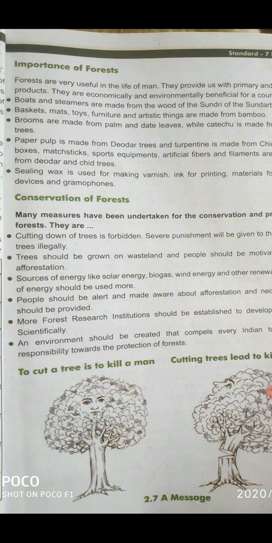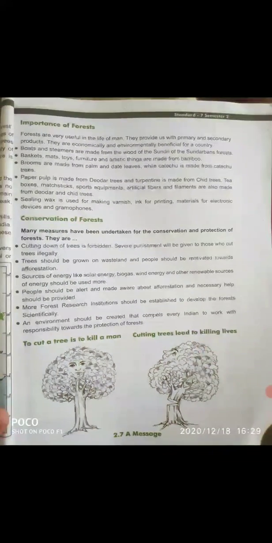See, pictures are also given. A message is given here: to cut a tree is to kill a man. Okay, see here, cutting trees leads to killing lives. So you will easily understand after reading it.